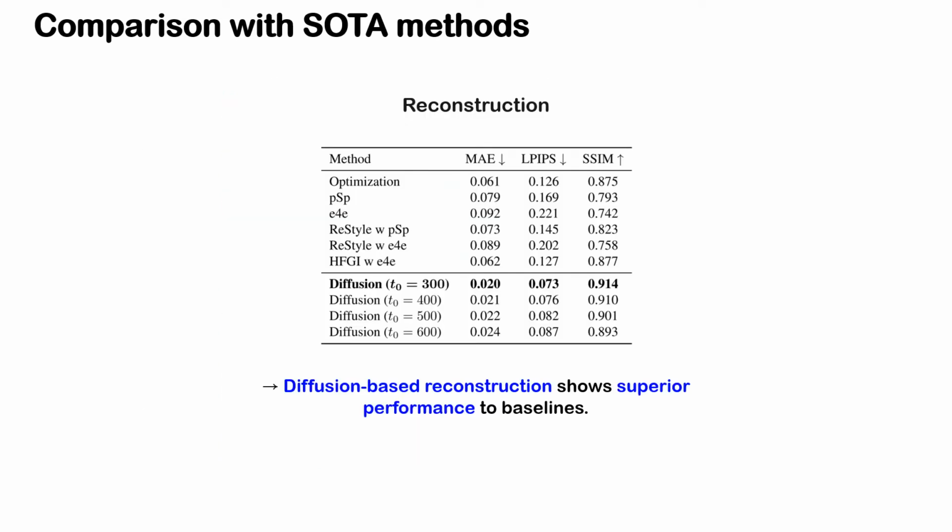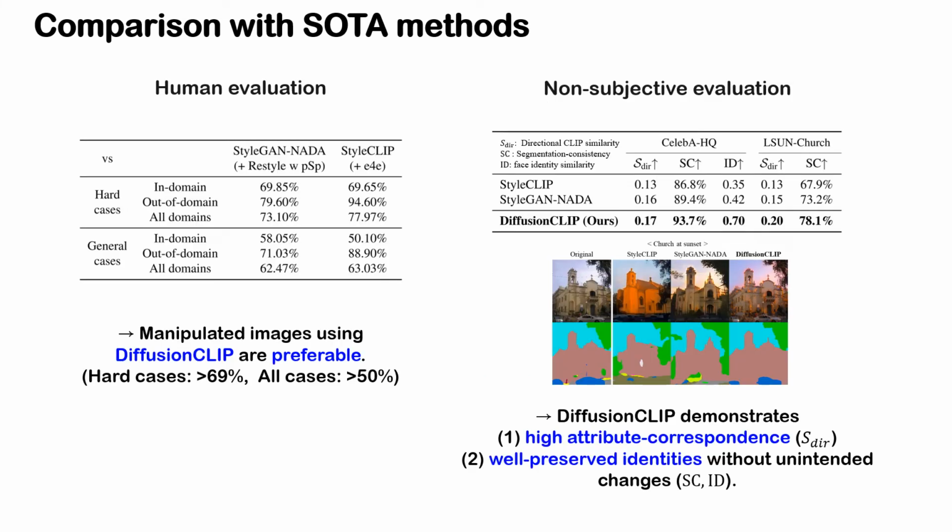Quantitatively, diffusion-based reconstruction shows superior performance to SOTA GAN inversion baselines. Also, in the human study results, manipulated images using DiffusionCLIP were preferable to baselines. Furthermore, from the non-subjective evaluation results, DiffusionCLIP demonstrated high attribute correspondence and well-preserved identities without unintended changes.